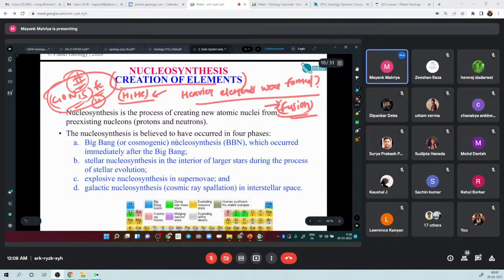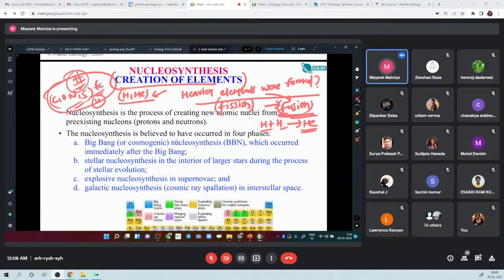Firstly, fusion. Fusion is a process in which smaller nuclei, like two hydrogen nuclei, can combine to form helium. Similarly, helium and hydrogen can combine to form lithium, and similarly some other elements like nitrogen, oxygen, iron. All these can be formed through the process of fusion. There is also another process which is known as fission. In fission, a bigger nucleus breaks up into two smaller nuclei. But in fusion, this was the earliest process in which heavier elements were formed.